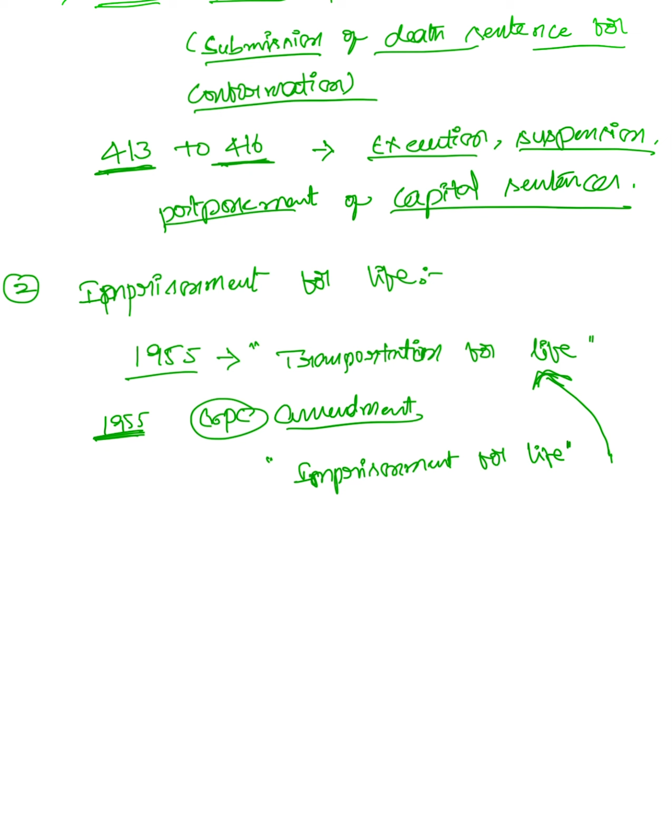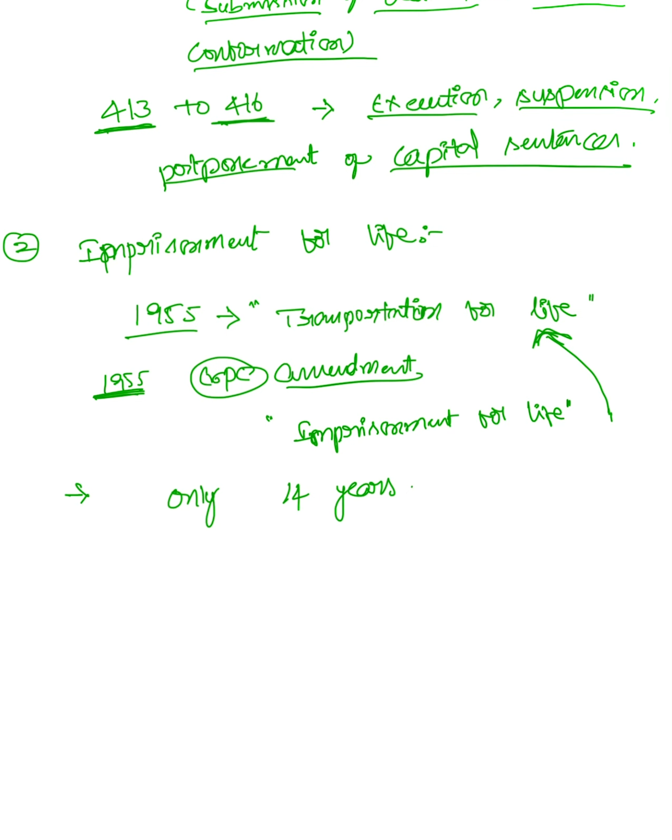The general public thinks that imprisonment for life means only 14 years, and that the convict shall be released as soon as the 14 years period has lapsed. It is a purely wrong presumption.